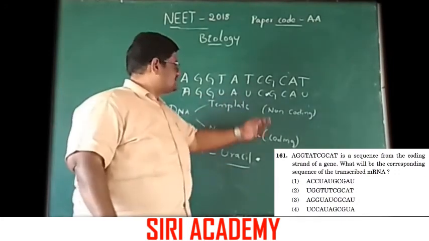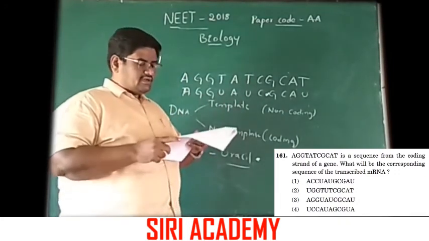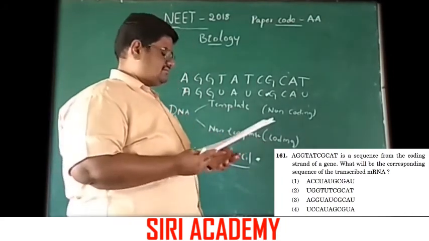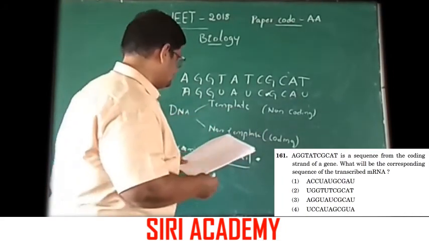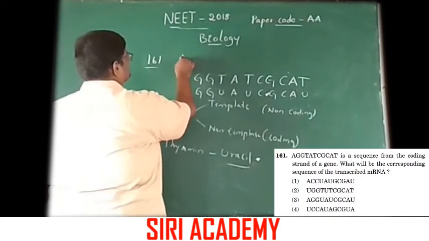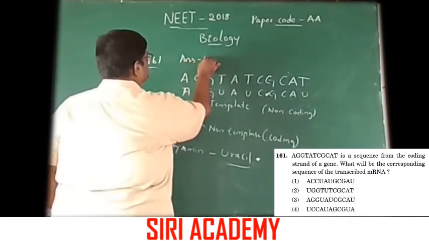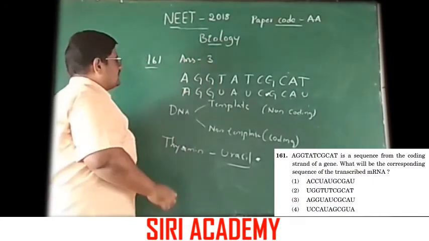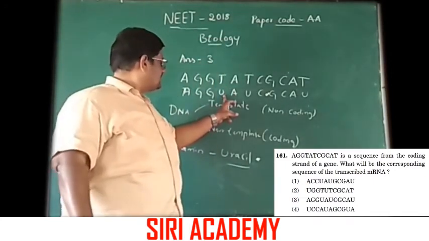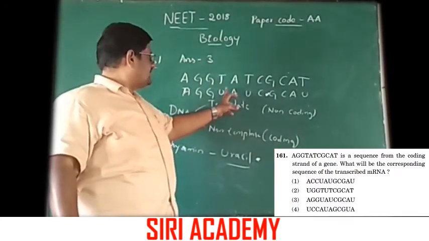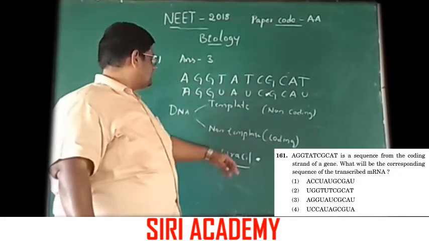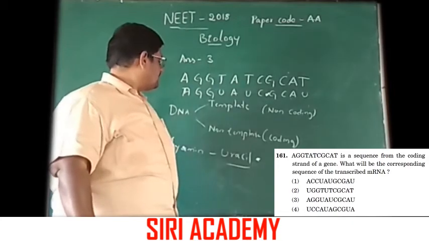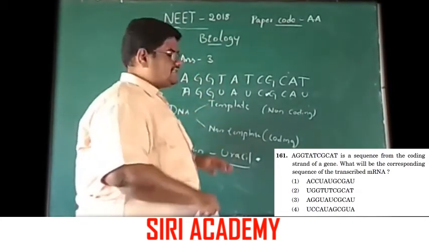Here the answer is option 3 is the correct answer. Here the thymine is replaced with the uracil, and this one is the right option. Answer is 3.